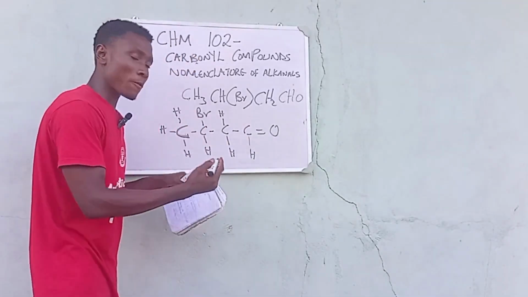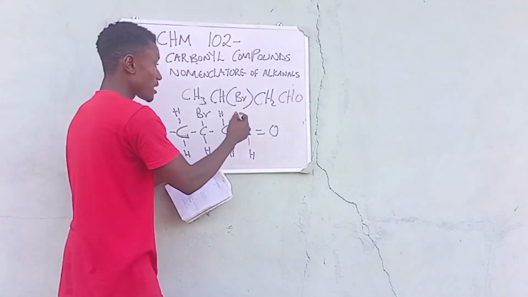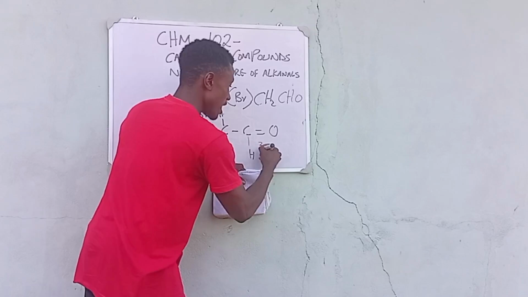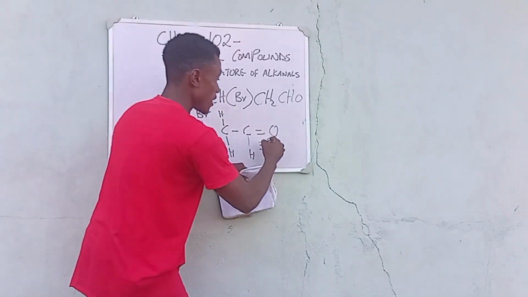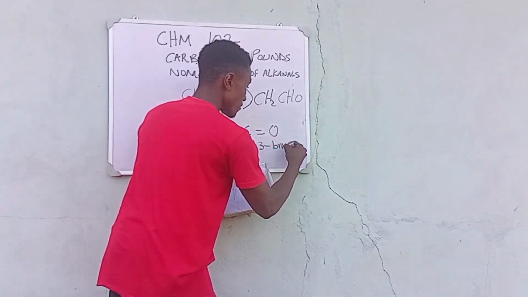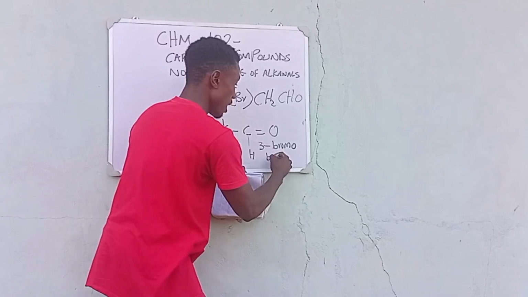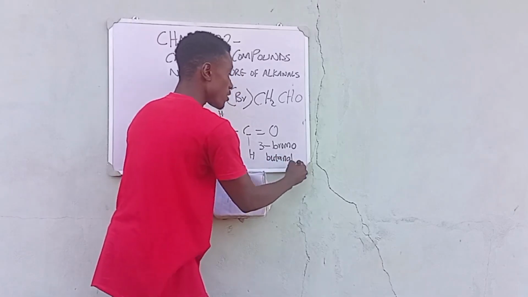So the name of this compound is simply 3-bromobutanol. That is the name of this compound.